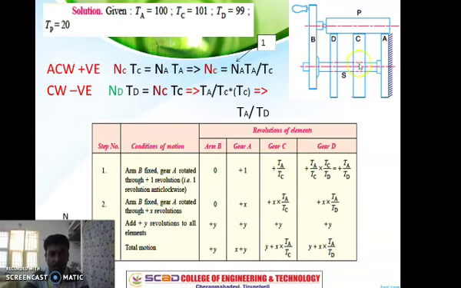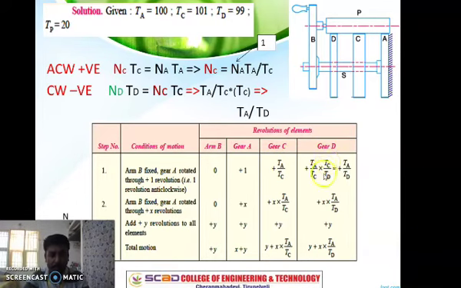Then let us go to gear C. The C is making contact with the same shaft of A, so let us take A as well as C into consideration. So NC, speed of C, into TC, the teeth of C, must be equal to the product of speed of A and the teeth of A. This is a basic relation, the speed ratio we already discussed. We need gear C speed, so bring TC here: NA into TA divided by TC. We know NA is +1, so the answer is +TA by TC. This is the speed written in the column of gear C.